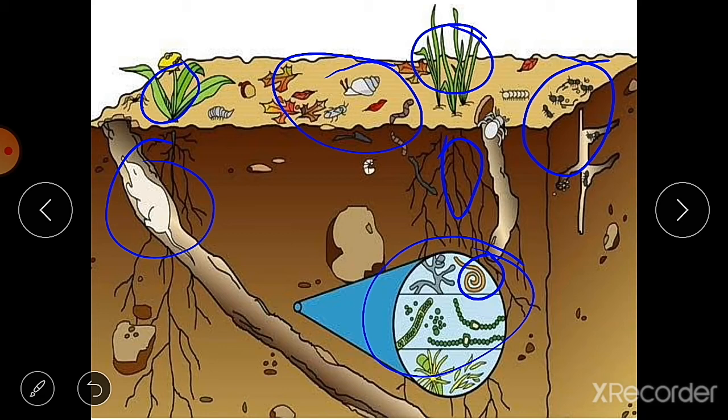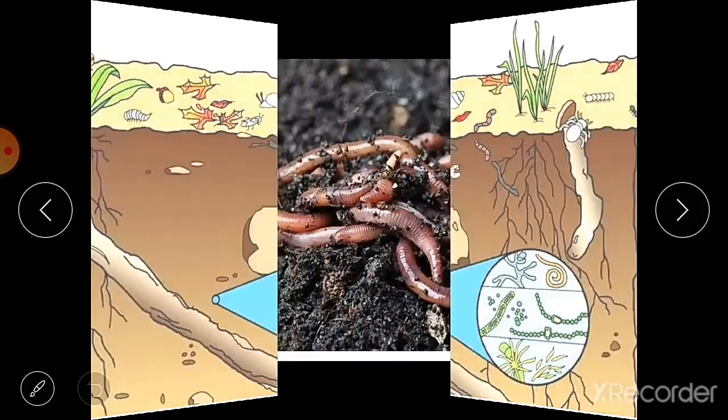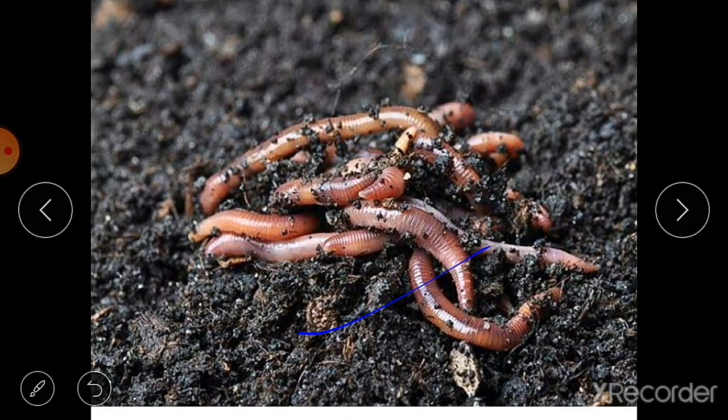How? They make burrows in the soil and excrete in the form of worm cast. You can see the picture here. These are the earthworms. Earthworms are generally called the farmer's friend because they make the soil fertile. So this is the importance of soil.